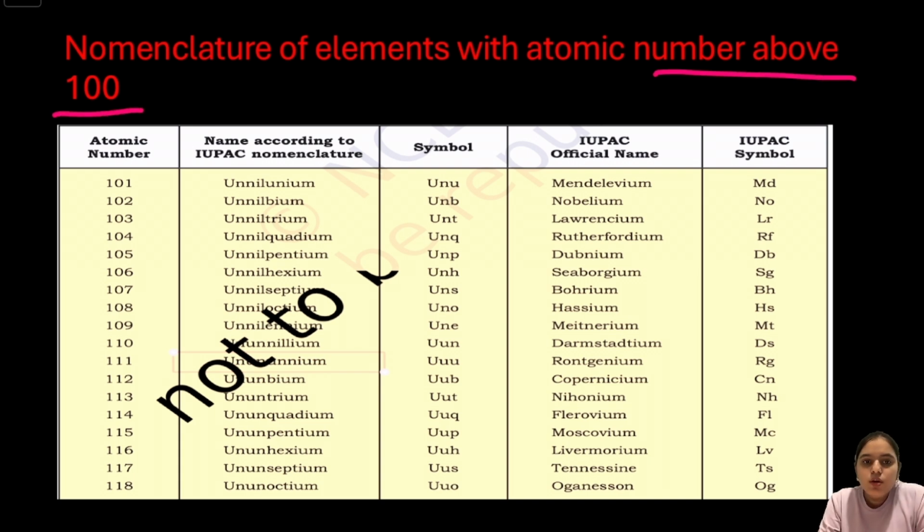The naming process is very simple and follows 4 steps. First step is to write the numerical roots corresponding to each digit of the atomic number. Step 2 is to arrange these roots in the same order as the digits appear in the atomic number. The third step is to add the suffix ium at the end to form the temporary element name. And step 4 is to form the symbol by taking the first letter of each numerical root.